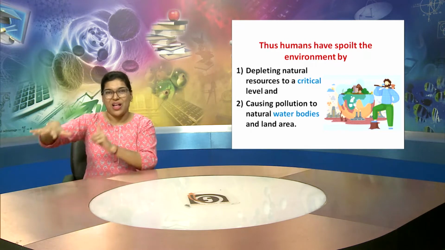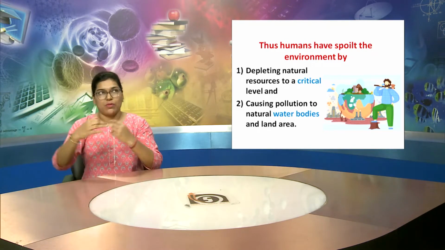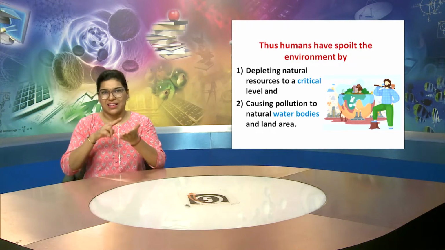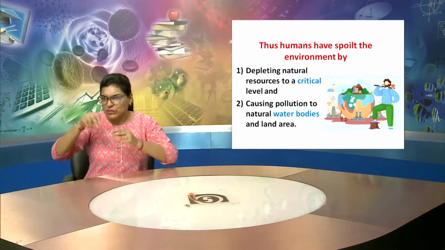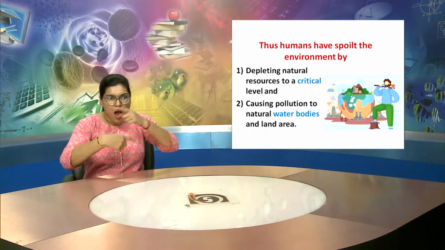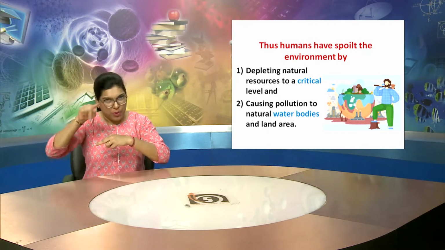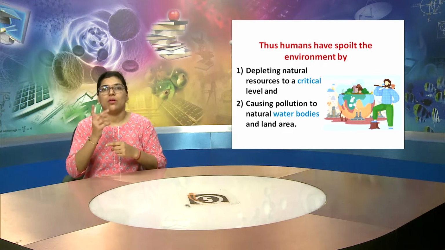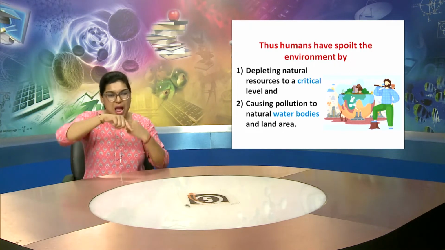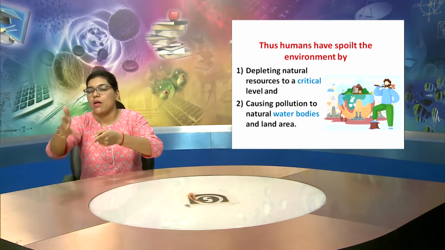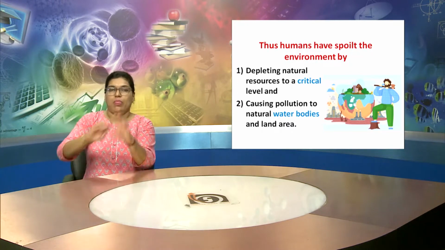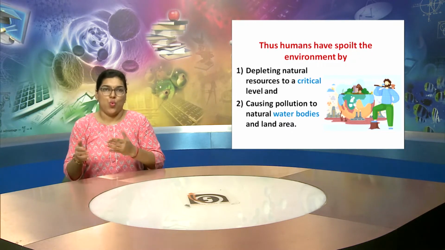So, all these points explained to us how humans have spoiled the environment. Now further, we will understand how humans have spoilt our natural resources. The first point explained that depleting natural resources to a critical level was the reason, and the second reason was causing pollution to natural water bodies and land areas.